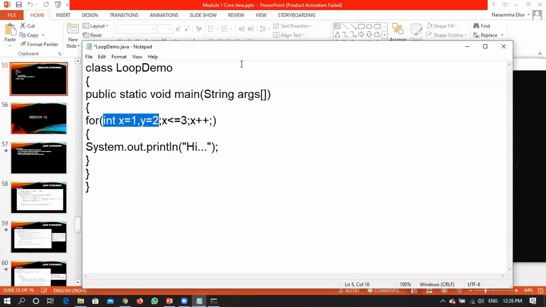Am I initializing it properly? Am I following the syntax for initialization? Yes, it is perfectly fine. Yes. Now, the next question. Can I initialize more than one value in the initialization section which is of a different data type?